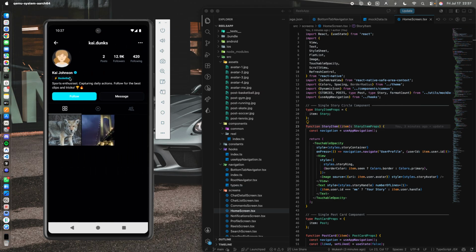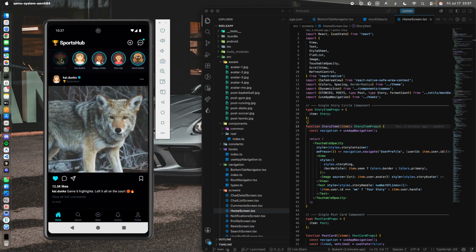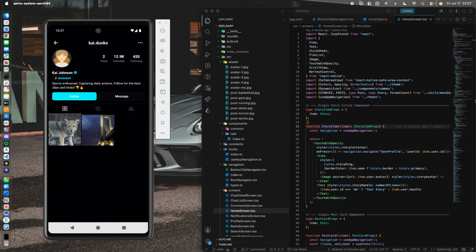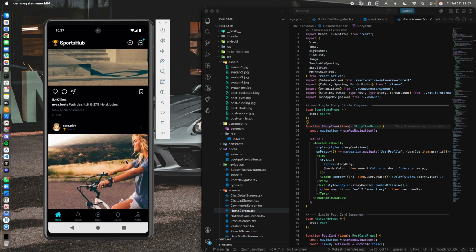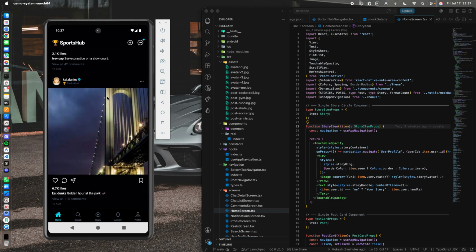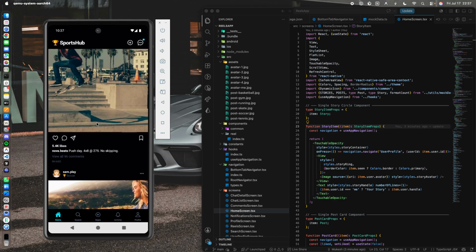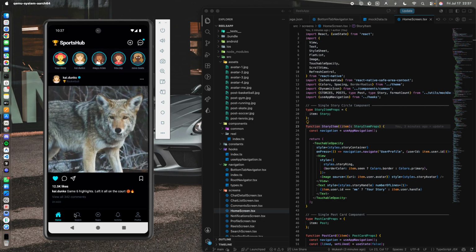Right now it is static. This person plays basketball, and let's say this is my story, but I'm actually showing it here as basketball, Kai Johnson. And here is the reel section. When I go back, I'll navigate back to my original screen, which was the home screen.